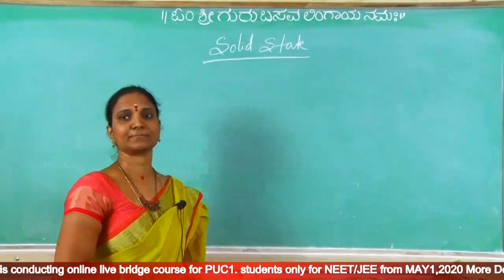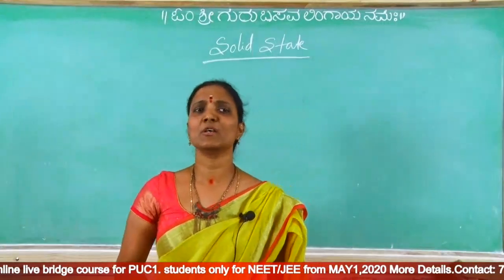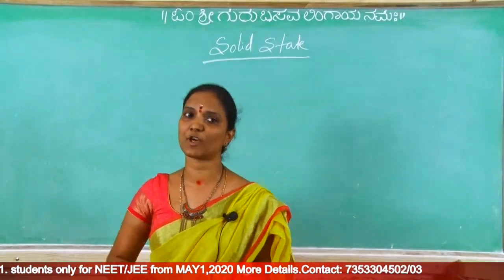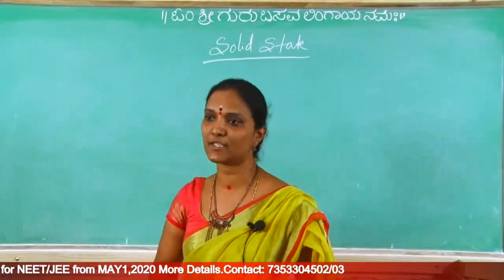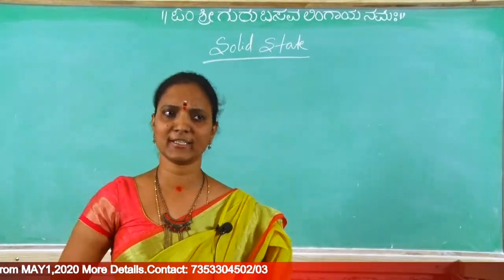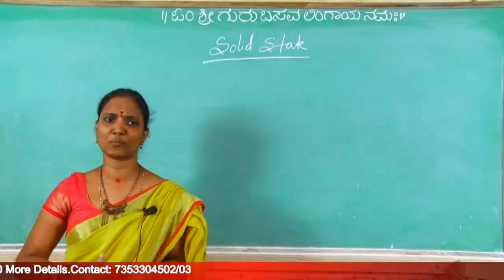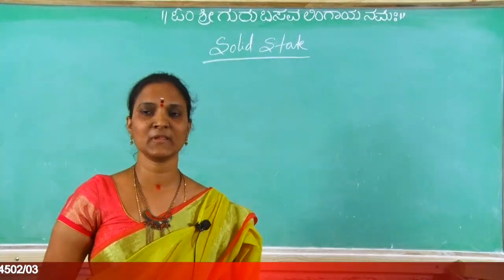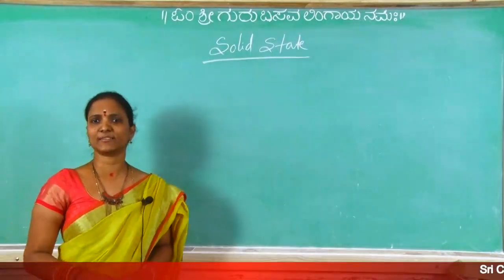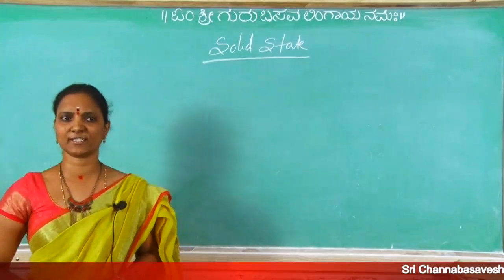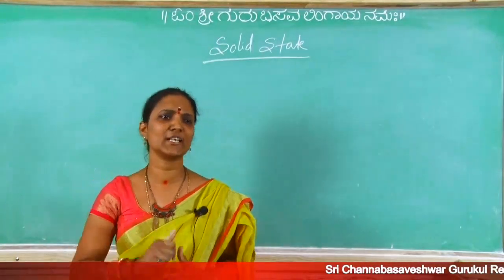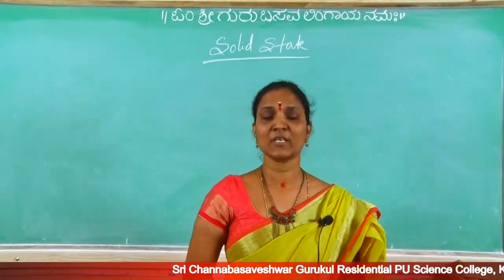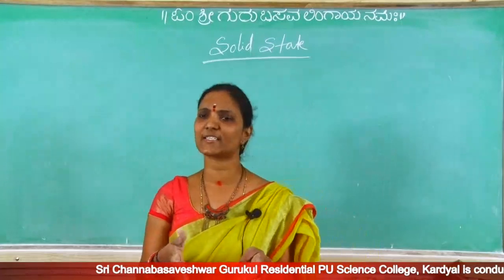So solid state, this chapter. In solid state, what are the different types of solids, how to find the formula of solids, what are the defects in solids, how to calculate the density, and also different electrical properties and magnetic properties, all this we are going to discuss. Okay, shall we start? So solid state. Any matter exists majorly in three physical states: solid state, liquid state and gaseous state. How do we decide this is solid, this is gas, this is liquid?